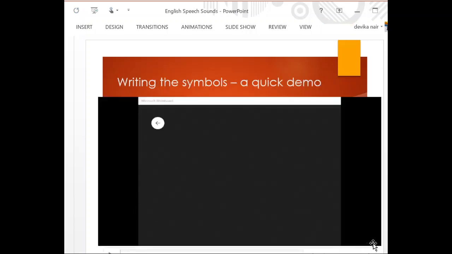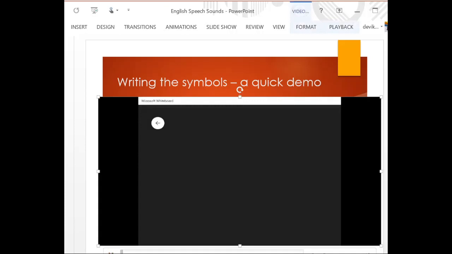And here, I'll just demonstrate how to write some of these symbols. If you're sure about the symbols, just skip this part. Okay. For the sake of those who need help, this is how you write th. The. This is the.